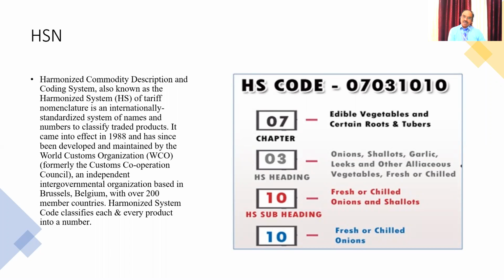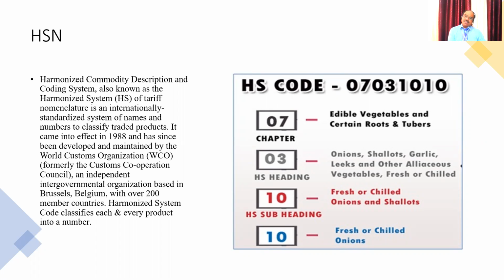If you are exporting onions, what is the HSN code? First is 07, which refers to vegetables. 03 is the heading for fresh or chilled products. Then 10 refers to onions or shallots. Then another 10 refers to the exact onions. There may be different types of onions.